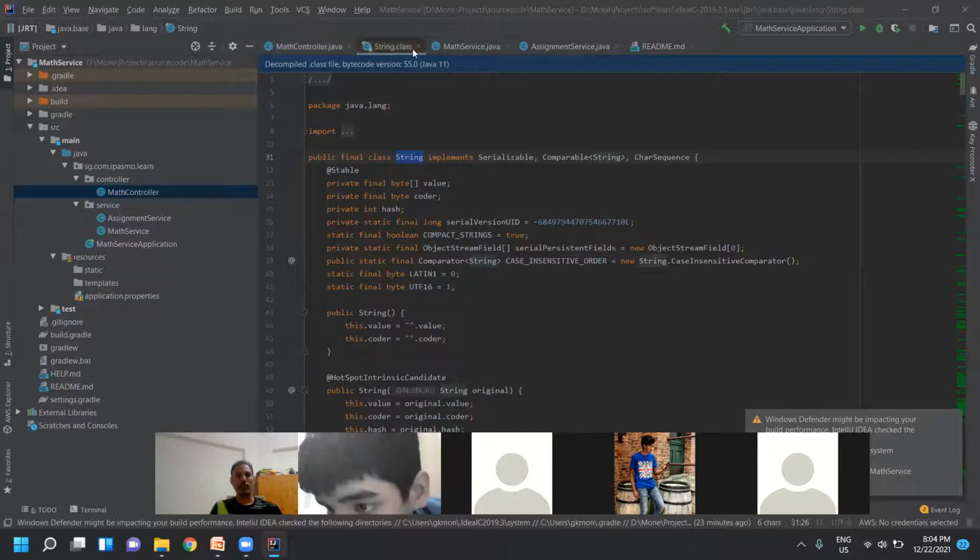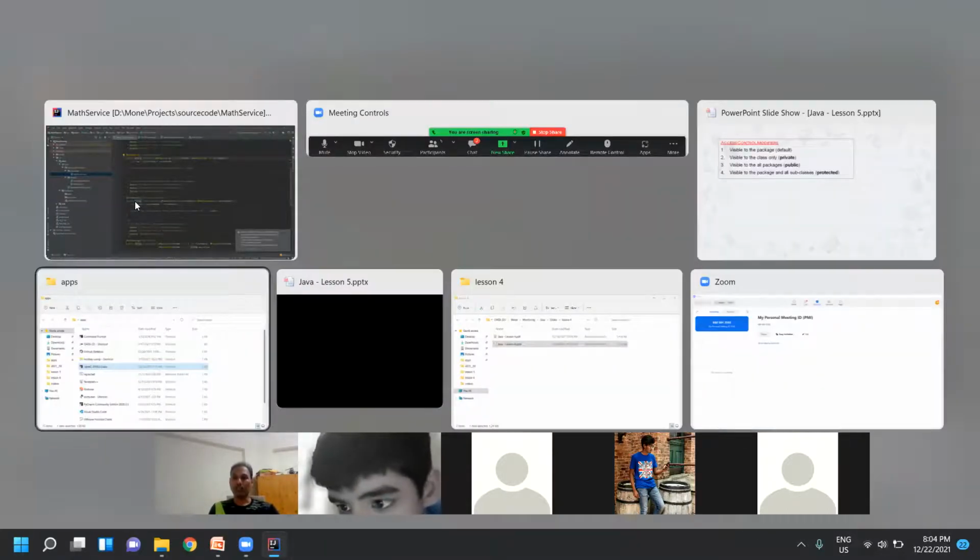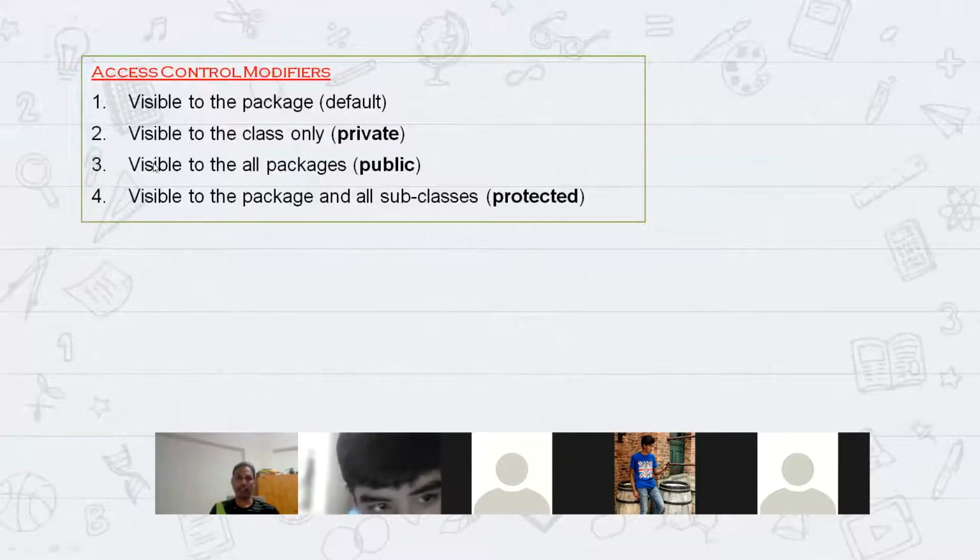Fine. Okay, any questions on this access modifiers? Aditya, Hasini, Anita. Okay, try to remember this.